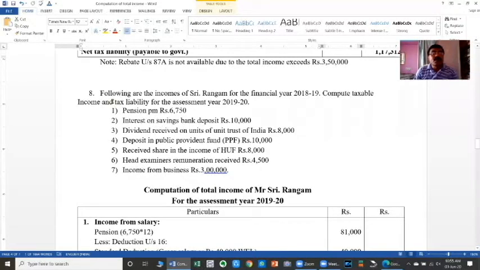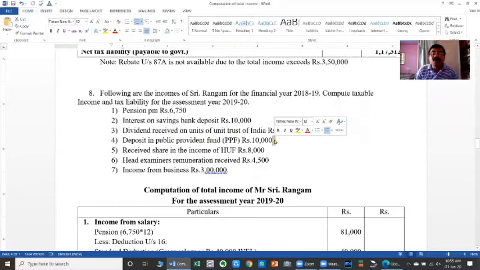So the next problem given is: following are the incomes of Sri Rangam for the financial year 18-19. Compute taxable income and tax liability for the assessment year 19-20. So pension per month is taxable under the head salary. Interest on SB account is taxable under other sources. Dividend received is taxable under other sources. Deposit in public provident fund is a deduction available under section 80C. Received share of income from HUF, taxable under the head income from other sources. There we have to see whether it is taxable or exempted.